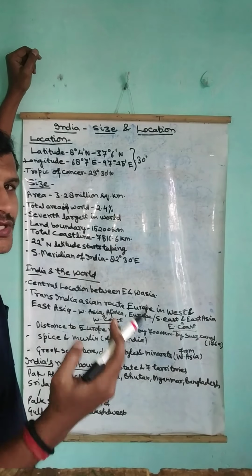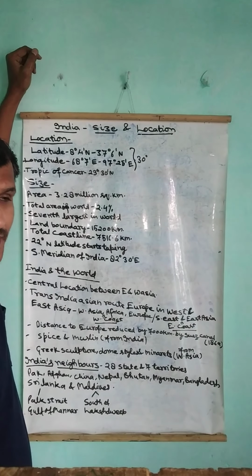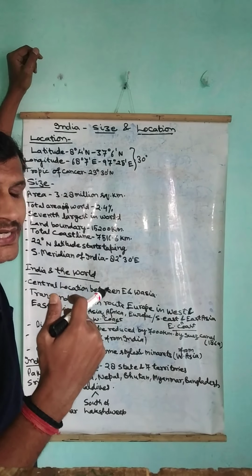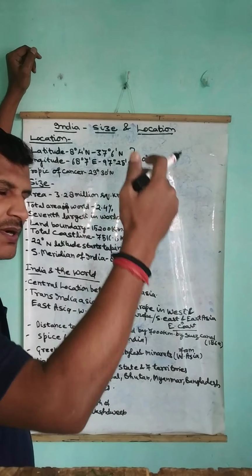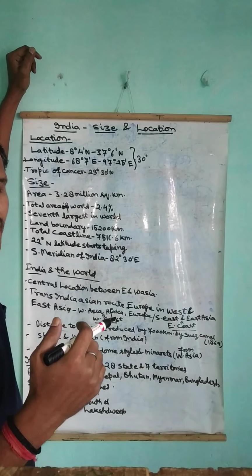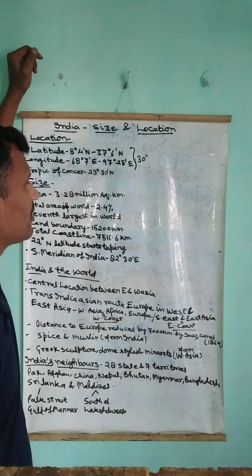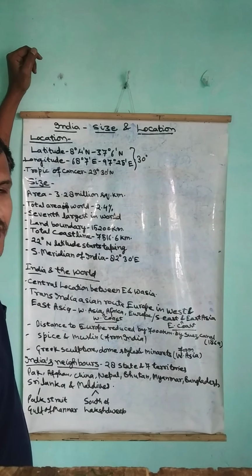You all know, from your previous classes, that the Tropic of Cancer divides India into two parts, the northern part and the southern part, Northern India and southern India. We take it as the dividing line of India into two parts. It is called the Tropic of Cancer, 23 degree 30 minutes north. So this is the location of India.